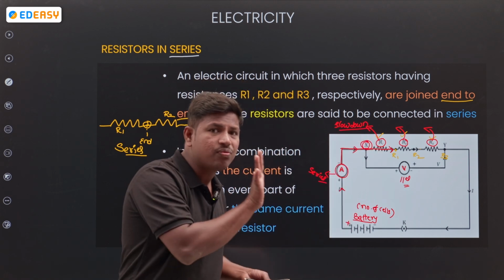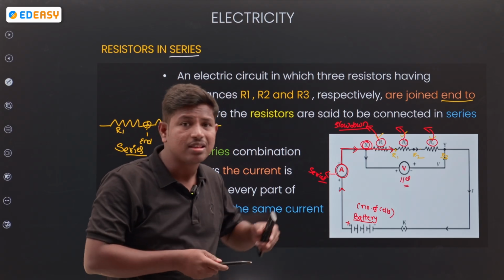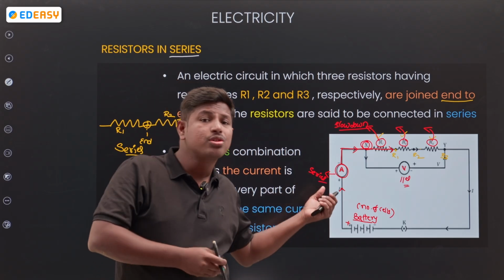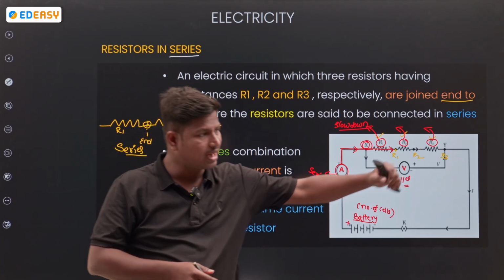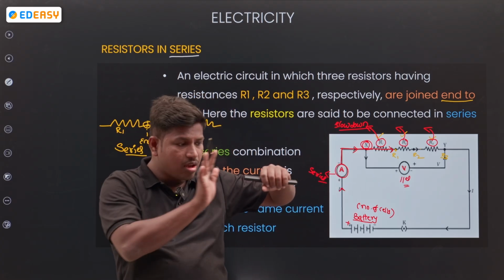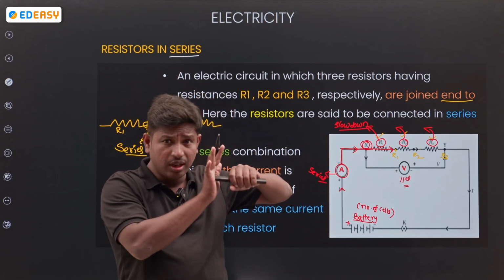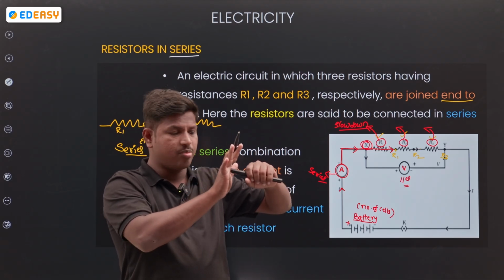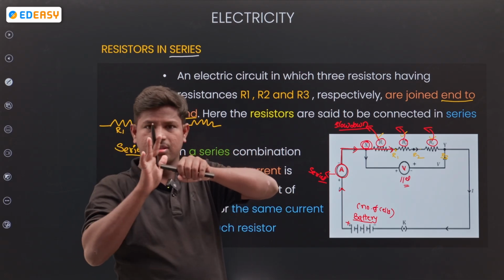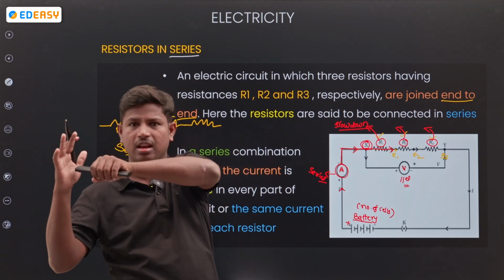It opposes the flow. If the electrons come in this direction, they are opposed, pass R1, then R2 is there, pass R2, then R3 is there.